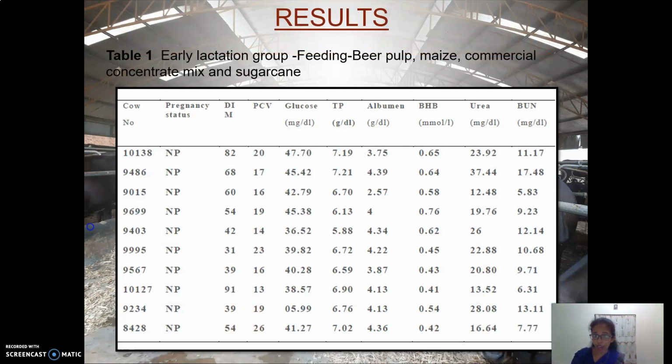Let's move to the results. These are the results of this project. This table includes the results of the early lactation group. As I mentioned earlier, they are fed with beer pulp, maize and commercial concentrate mix and mainly sugarcane. You can see here they were all non-pregnant cows, and the days in milk were also included in this table.